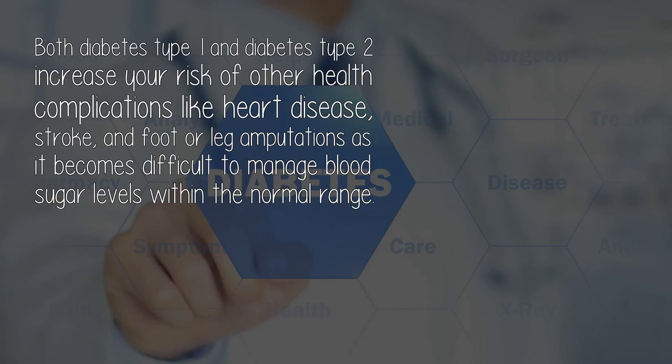Both diabetes type 1 and diabetes type 2 increase your risk of other health complications like heart disease, stroke, and foot or leg amputations, as it becomes difficult to manage blood sugar levels within a normal range.